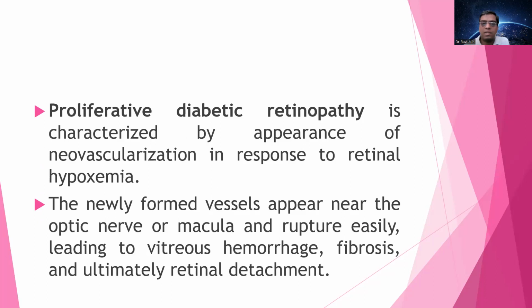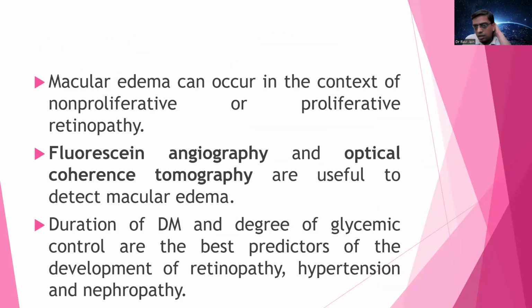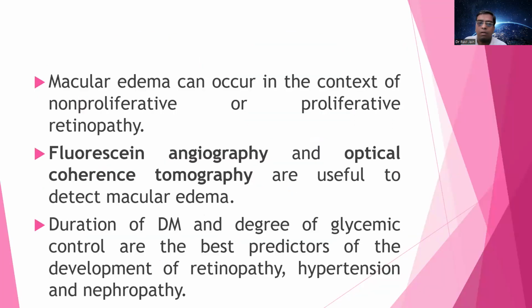Proliferative diabetic retinopathy is characterized by appearance of neovascularization in response to the retinal hypoxemia. The newly formed blood vessels appear near the optic nerve or the macula and rupture easily, leading to vitreous hemorrhages, fibrosis, and ultimately retinal detachment. All individuals with non-proliferative retinopathy do not go on to develop proliferative retinopathy, but the more severe the non-proliferative disease, the greater is the chance for evolution to proliferative retinopathy. These are the changes we have seen in the diabetic retinopathy. For macular edema, fluorescein angiography and optical coherence tomography are done.